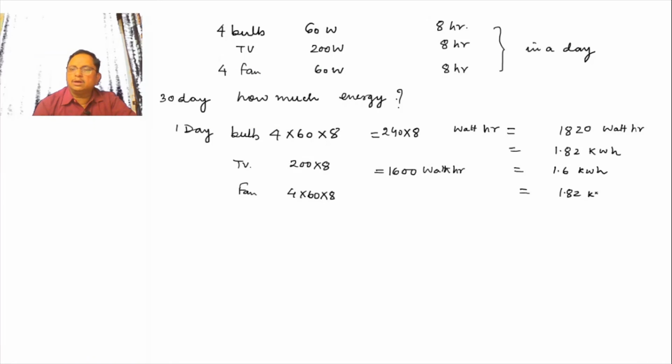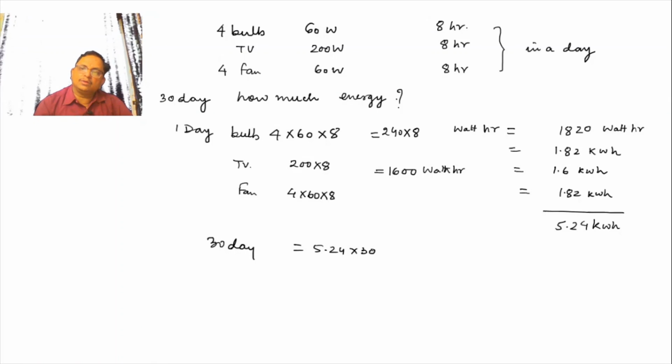1.92 kilowatt hour. Now you calculate the expense of 1 day, which comes to 5.24 kilowatt hour in a day. In 30 days, you just multiply 5.24 into 30, and you get about 157 units of energy you are consuming.